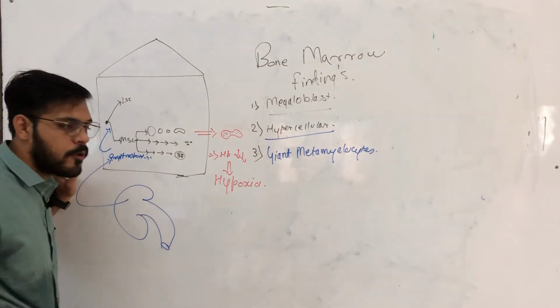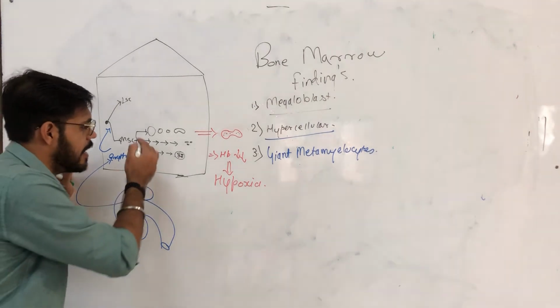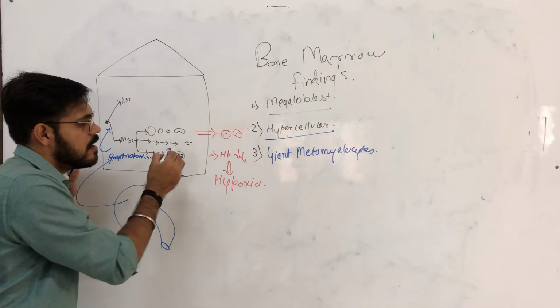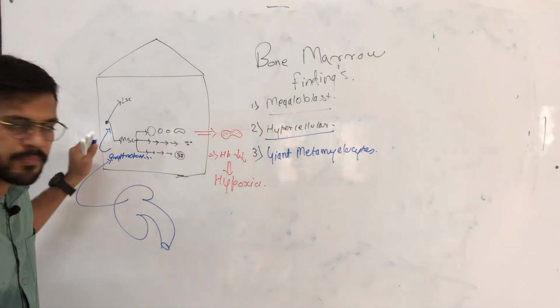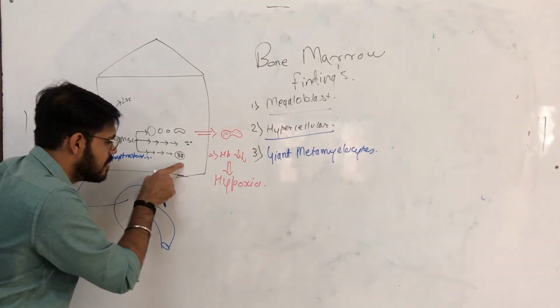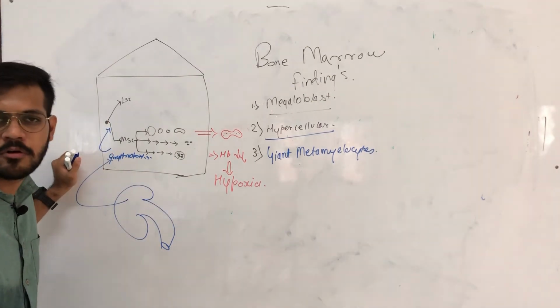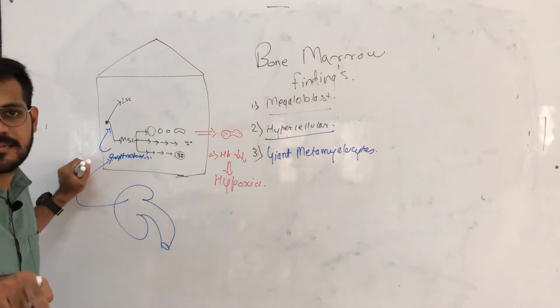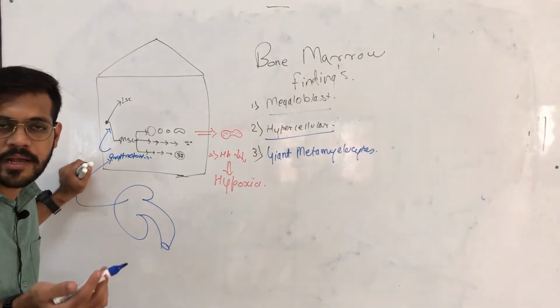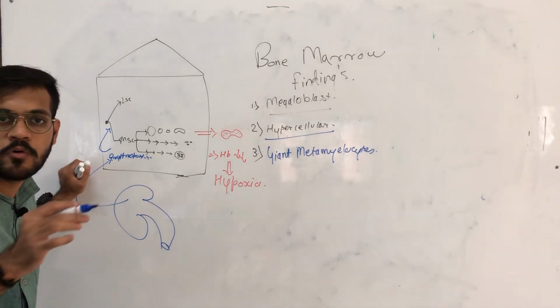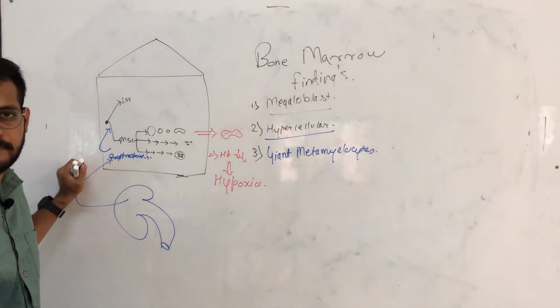Just as erythropoietic precursor cells turn into megaloblasts due to megaloid reaction, in the granulopoietic pathway the precursor cells are also converted into abnormal cells.